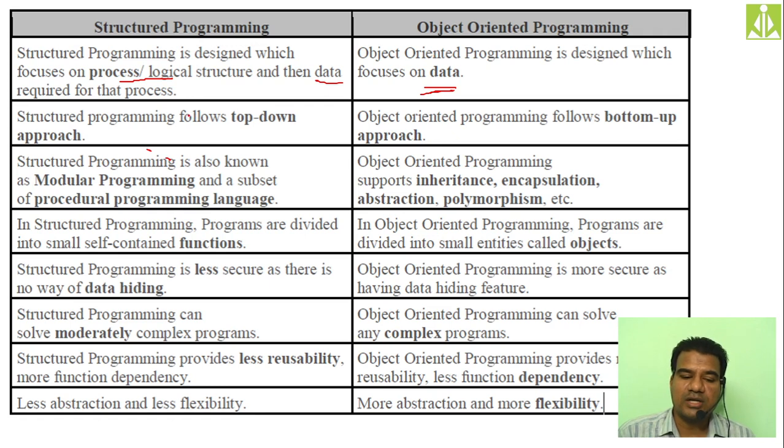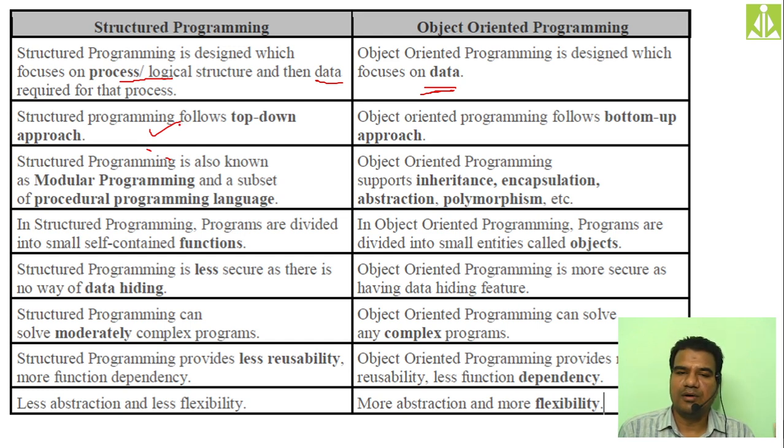So the second point, if you read, structured programming follows a top down approach. We write the programs, and the program execution will always begin at the main function that we are writing before writing the user defined functions. So in structured programming, the idea is top down approach. At top level the program execution begins and it goes to the down level. But in object oriented programming, the idea is bottom up approach.